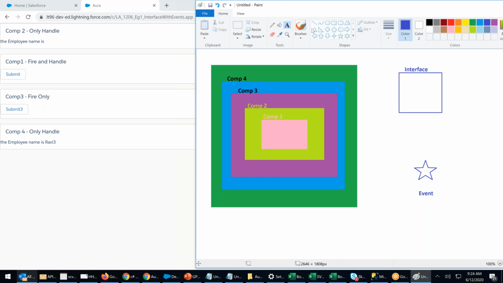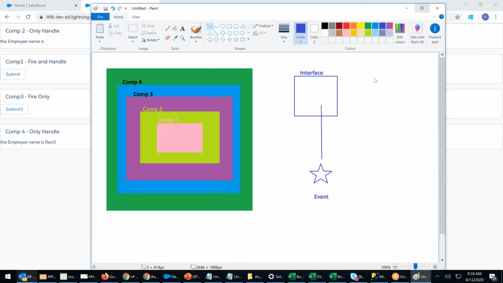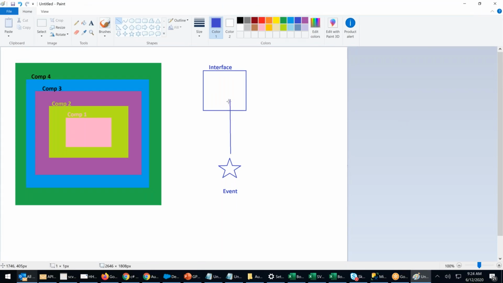This event was put inside where? The interface. This was called the interface. Then every component is connected to this interface.